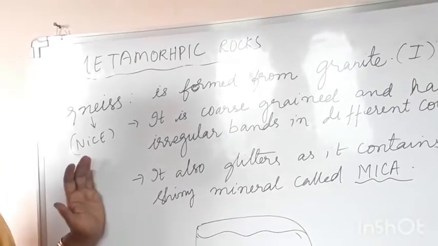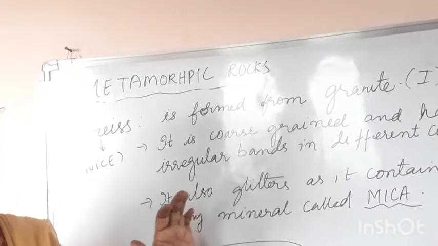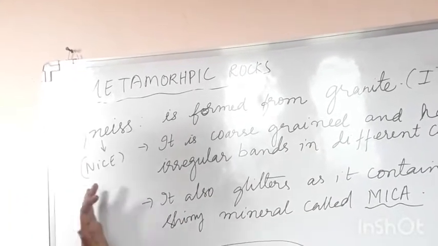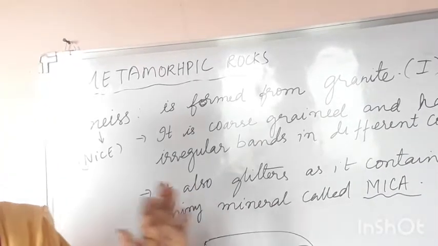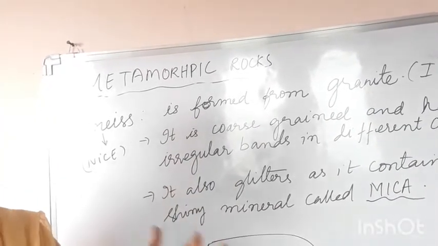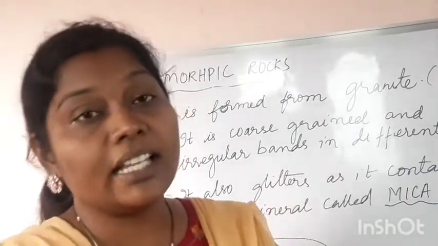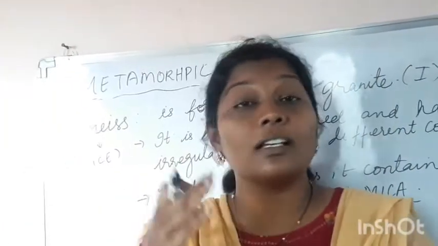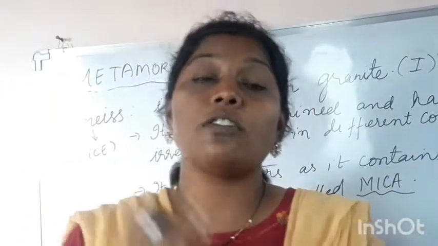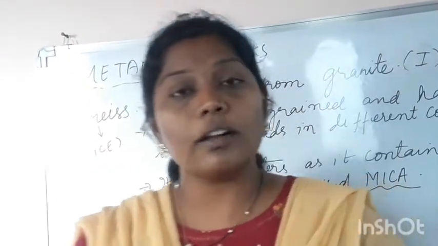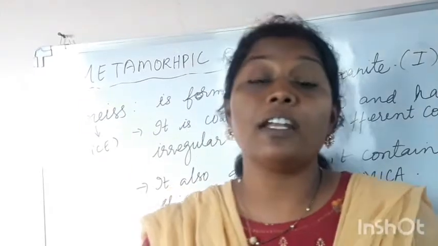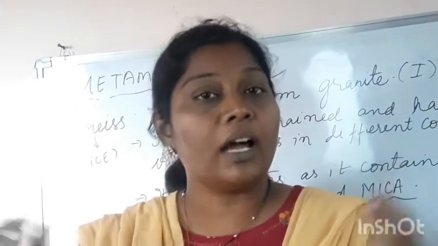So the gneiss, quartzite, slate, all these are the different types of metamorphic rocks that we see. Okay children, so we have learned about igneous rocks, we have learned about sedimentary rocks, and also we have learned about metamorphic rocks. So children, as I was saying, there are different kinds of rocks that we see around in the surroundings.